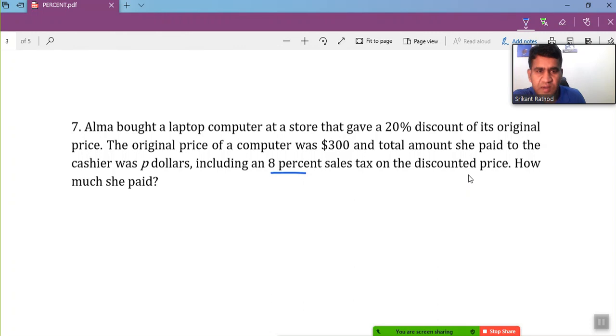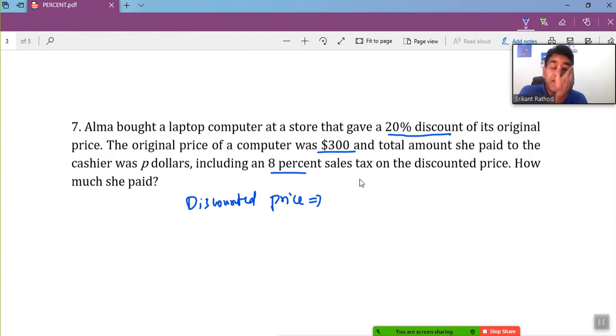So let's first calculate, as they are saying 20% discount on the original price. Now how much is she supposed to pay? Let me write it as discounted price. The discounted price here, I can write it in this way as well. Initially the total price here is 300. When I say discount, it means I have to subtract, so minus 20% of 300, isn't it? So this is how it actually works.